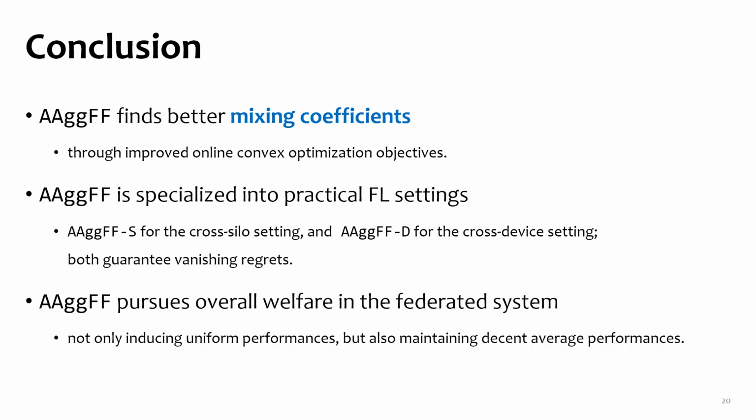In this work, we propose AAggFF, which aims to find better mixing coefficients for making a uniform performance distribution. It is based on the discovery that existing fair FL methods can be unified into the OCO framework, and adopting OCO is crucial for the sample division situation when deciding an adaptive mixing coefficient. We further specialize our method into two practical settings, and we show that our method can guarantee vanishing regret. Lastly, we show that our method can achieve better client-level fairness than existing algorithms.